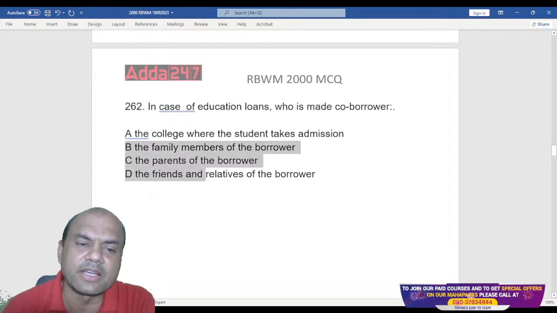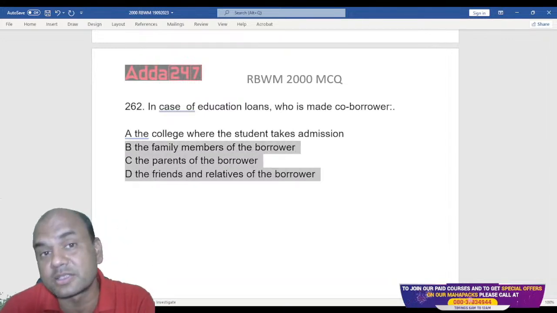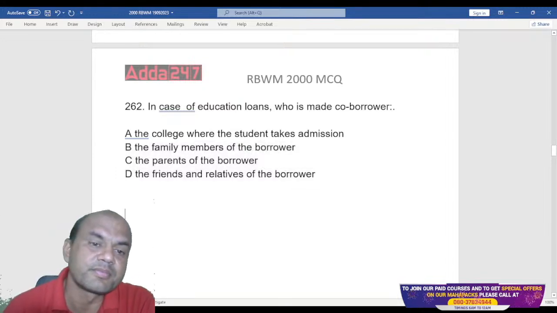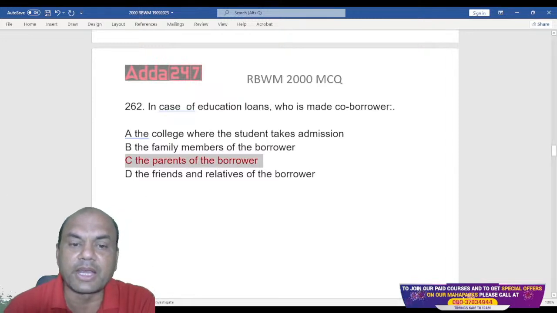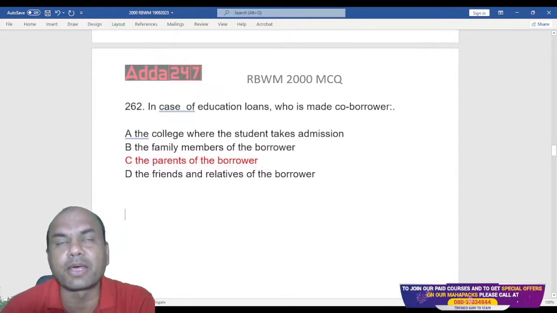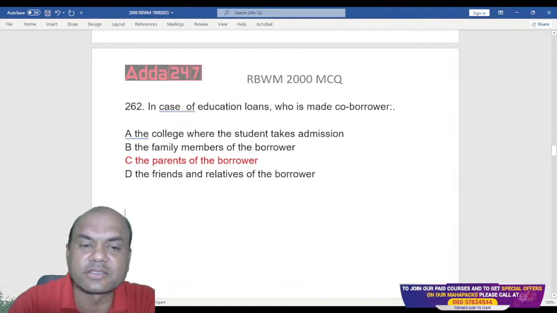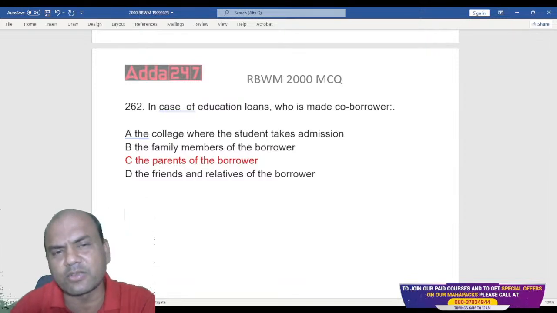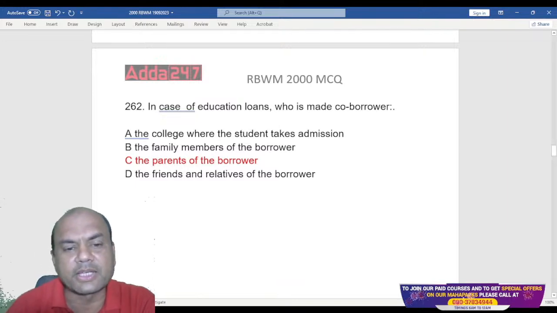See this, B, C, and D. All of them are similar answers. But what is the correct answer then? The correct answer is this, parents. Parents of the borrower, meaning this student. Parents of the student are taken as the co-borrowers. Always remember this. Generally, the parents are taken as co-borrower.